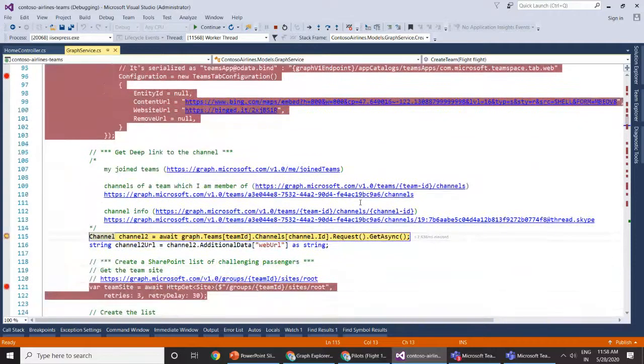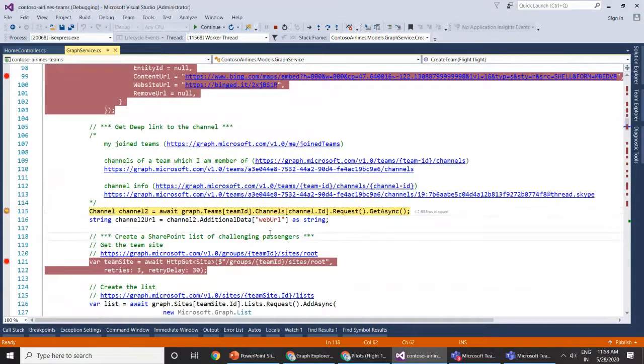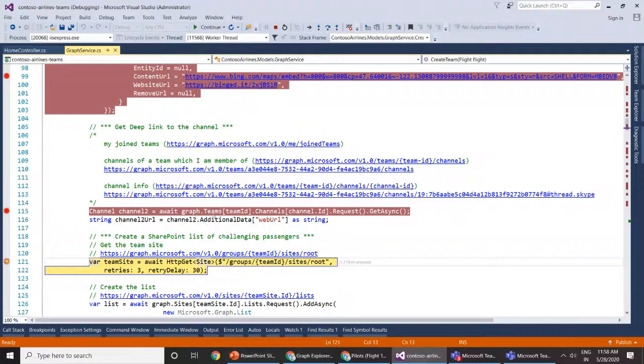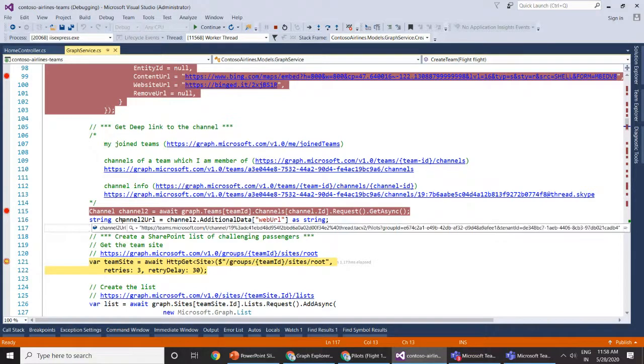The next thing we want to do is get the deep link to that particular channel. It's not directly a REST endpoint, but if you programmatically want to get the deep link to your channel, you can do it this way. You get the team, get the channel inside that team, and then you can request the information about that channel. In the additional data, you can look for this web URL, which will return the deep link for that particular channel.